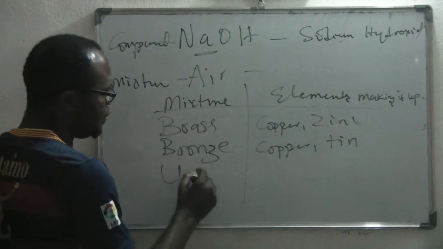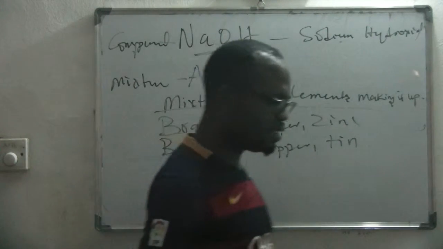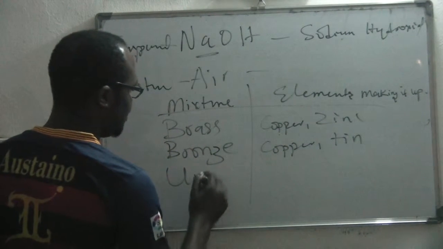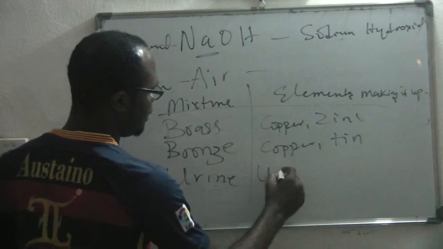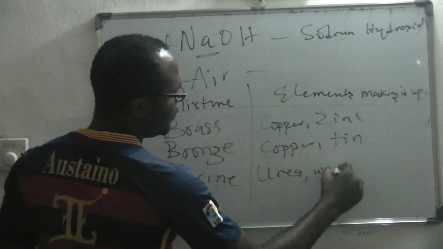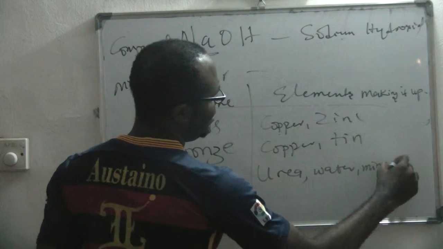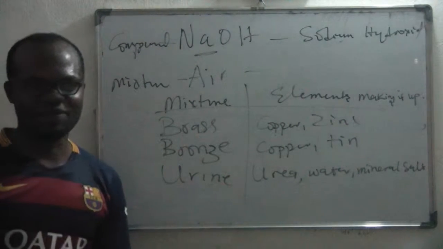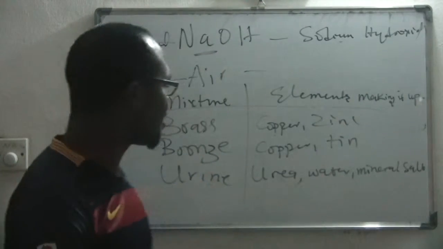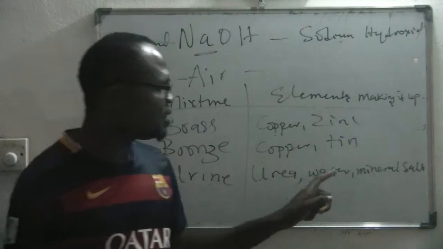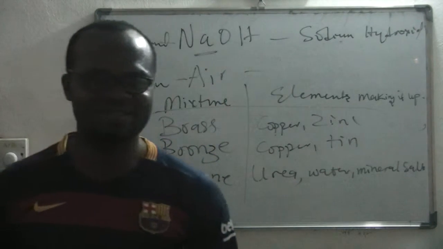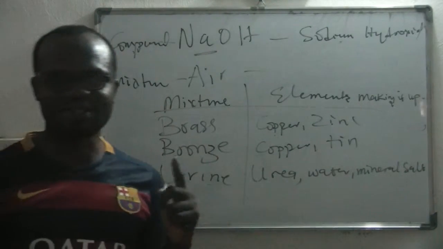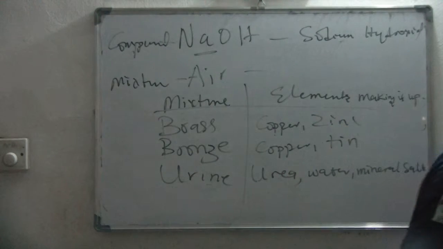Another one is what we call urine. Urine is made up of urea, water and mineral salt. You know what urine is? When you're pressed, you go and wee, isn't it? So that wee that comes out is made up of urea, water and plenty mineral salts. Is that clear? Yes. So the urine that you pass out is actually a mixture.